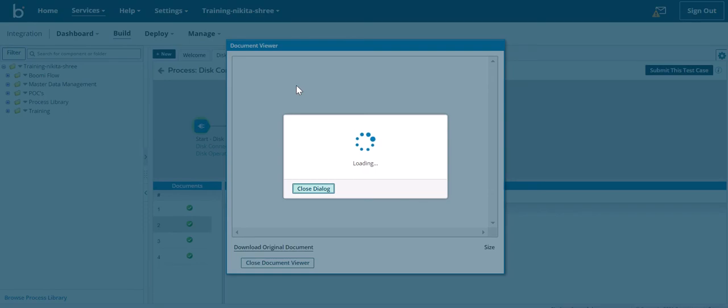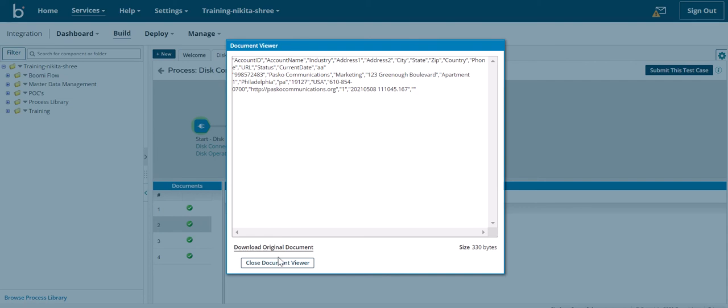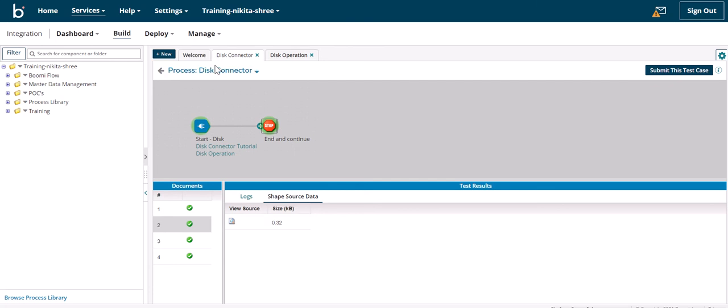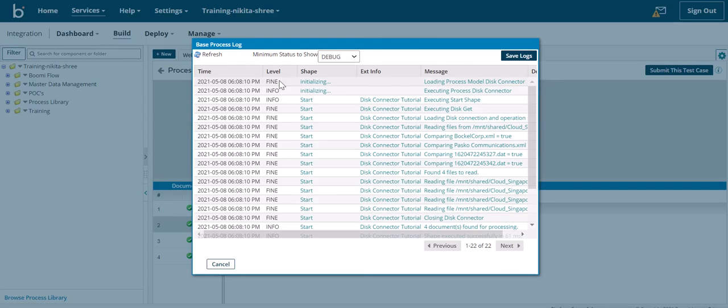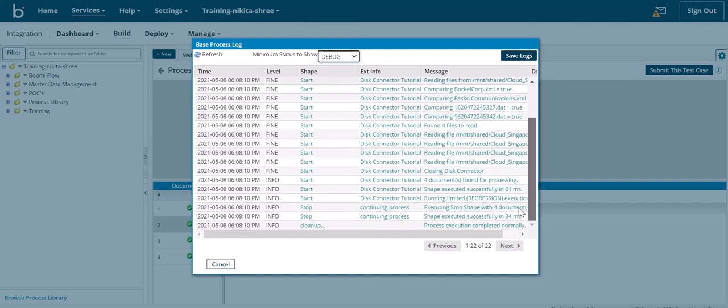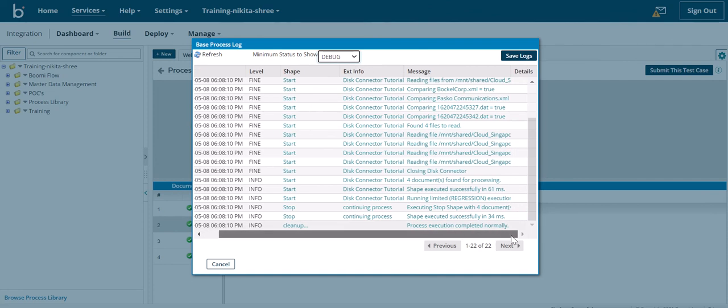Also if you want to download the file, we can download it from here, download original document. And also if you want to check the logs, we can view logs from here. Generally we keep it in a debugging state so that it gives more information.